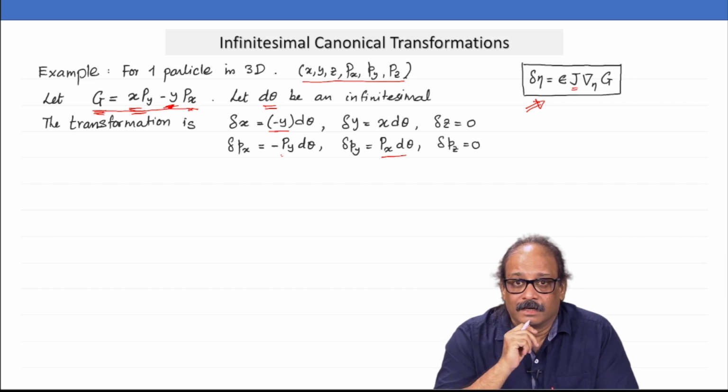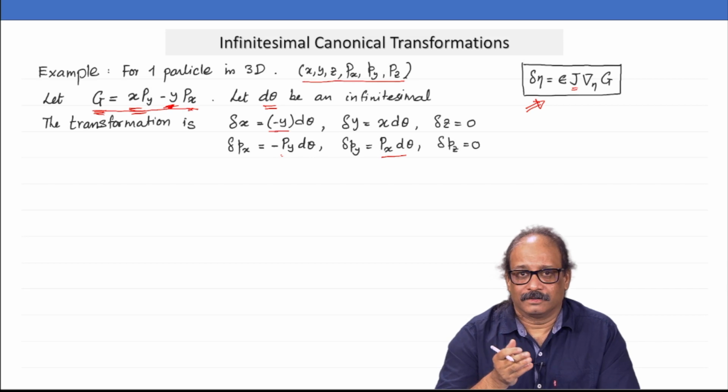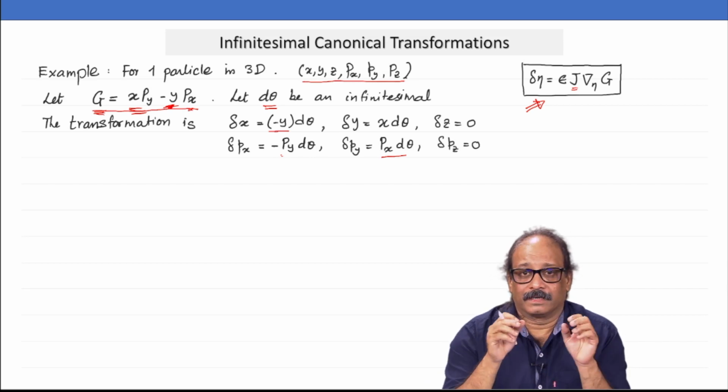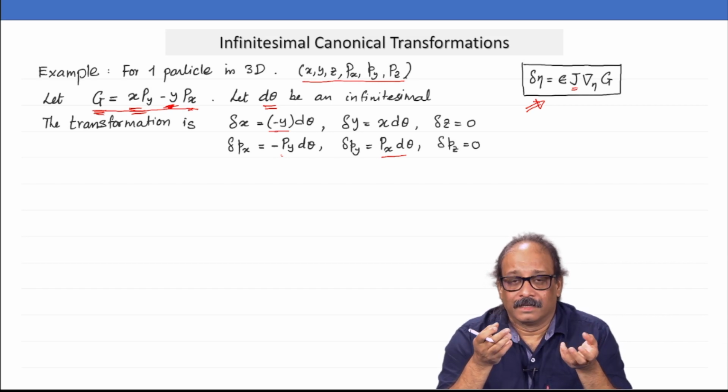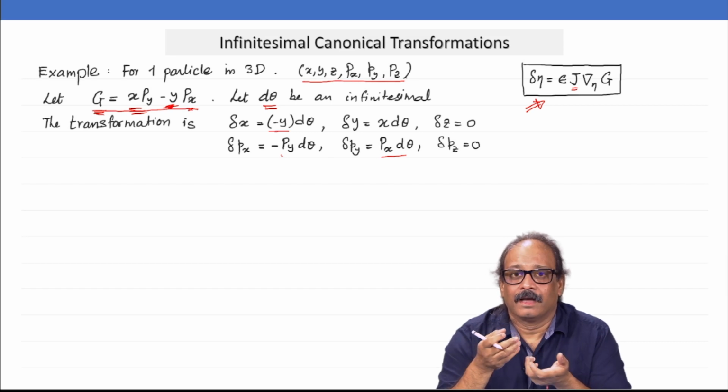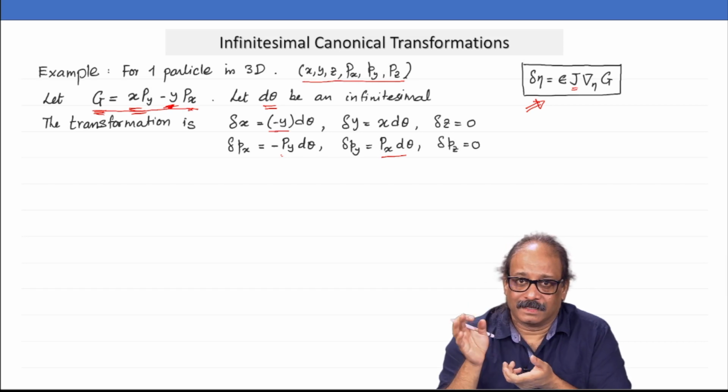What is this? This is just a rotation about z axis. You immediately recognize this. Remember, if I make a rotation about z axis, what happens to the x coordinate? The new x coordinate x prime is x cos theta minus y sin theta.